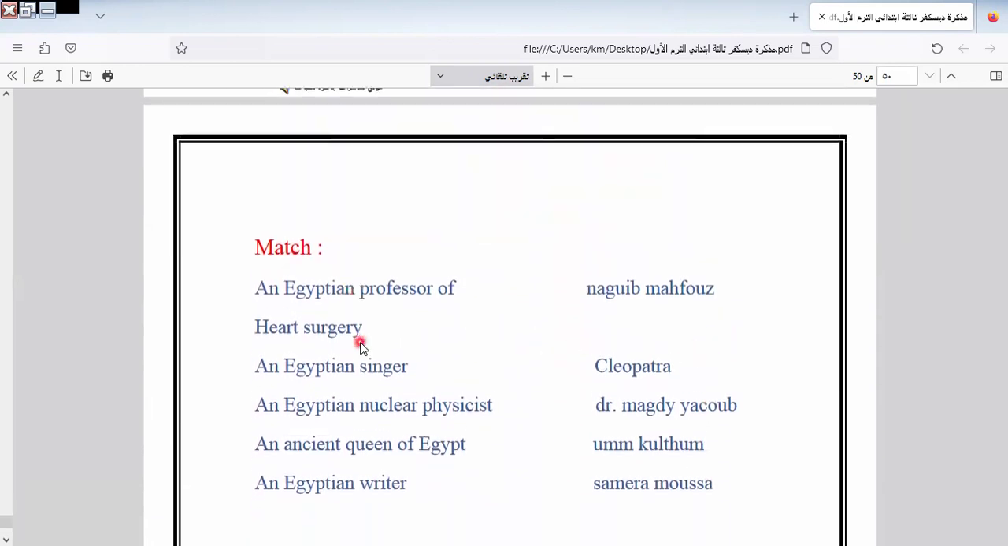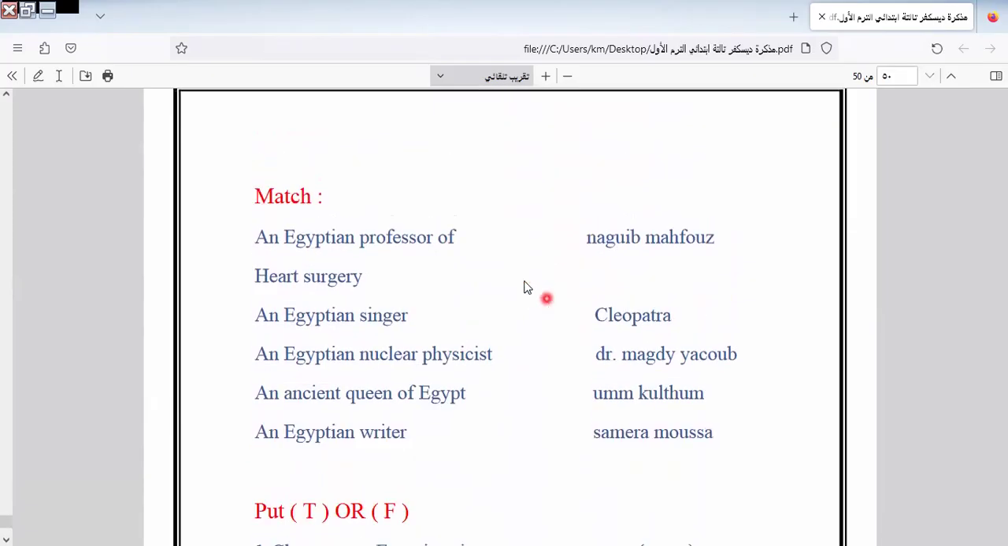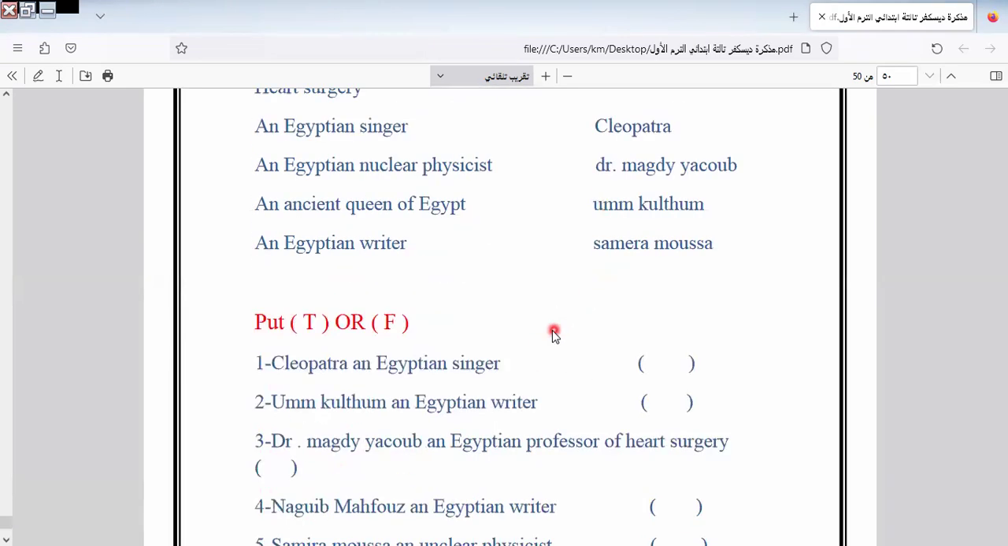Here we have an Egyptian professor of heart surgery. Which one would it be? Without thinking, Magdi Yaqub. I think all of us know it. Egyptian singer, Kulsum. You are clever pupils. I don't think most of us and our grandparents know it. Okay, an Egyptian nuclear physicist. Which one here? It would be Samira Musa. An ancient queen in Egypt, Cleopatra. An Egyptian writer, Naguib Mahfouz.